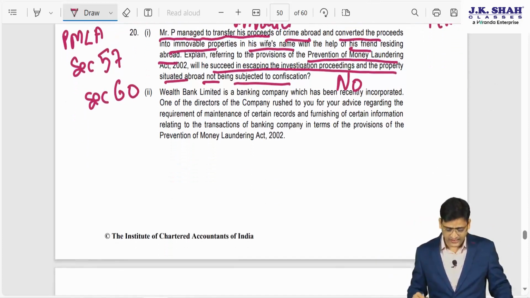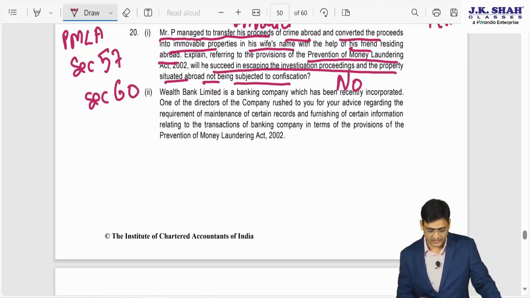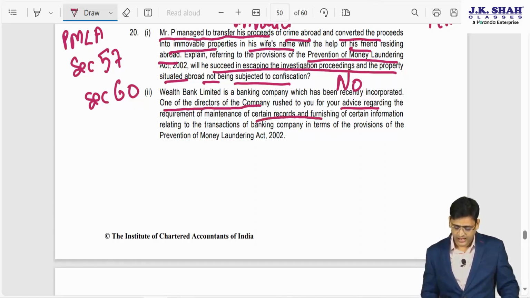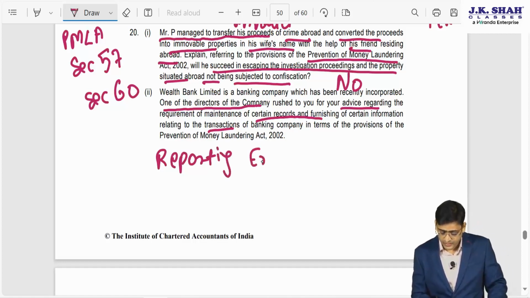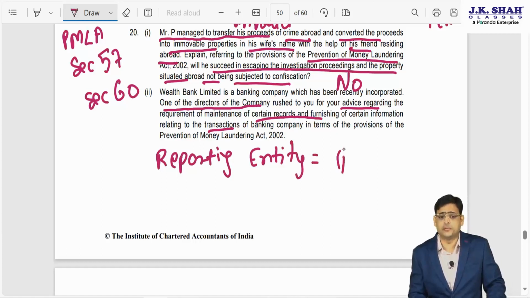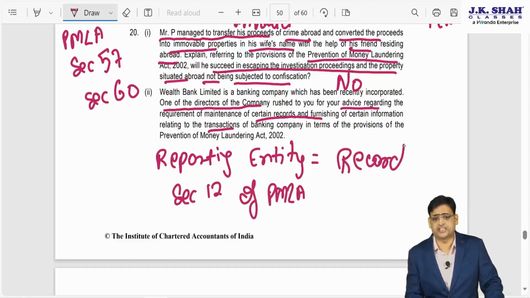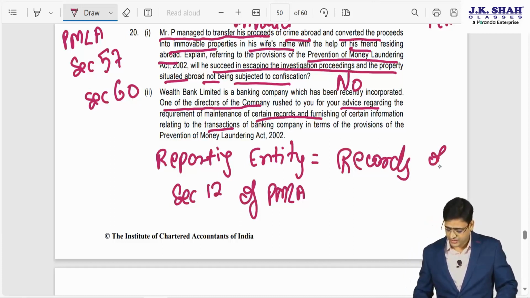Now, the next point they are saying: Wealth Bank Limited is a banking company which has recently been incorporated. One of the directors of the company rushed to you regarding the requirement of maintenance of certain records and certain information in terms of PMLA. If you remember, Wealth Bank Limited is a bank, meaning it is a reporting entity. What does a reporting entity have to do? This is what we studied in section 12 of PMLA. The reporting entity has to maintain the records of transactions, number one.